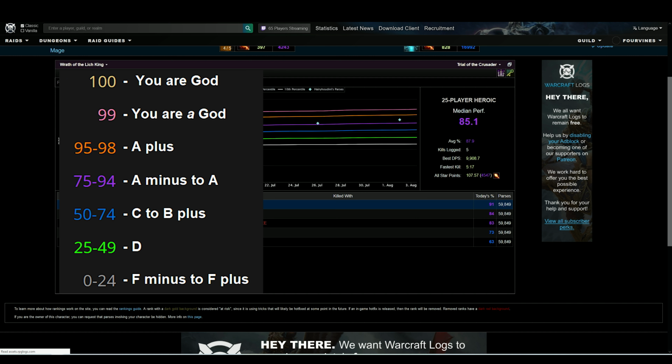I also want to clarify these parse grades a little bit. This specific breakdown is based on the kill speed and overall execution of those middle of the range kills that we've had a lot of. If your raid is able to down the bosses without a whole lot of people dying, everybody's doing fairly strong damage, these ratings hold up.